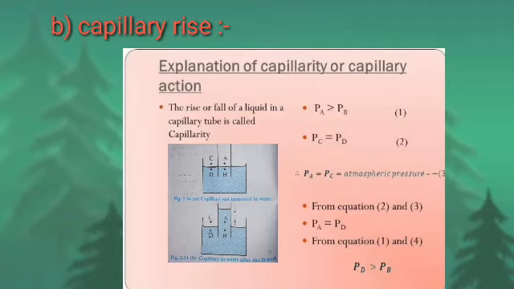Point A is just above the concave surface and inside the capillary tube. Point B is just below the concave surface inside the tube.